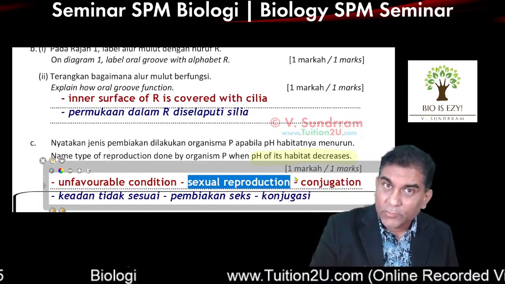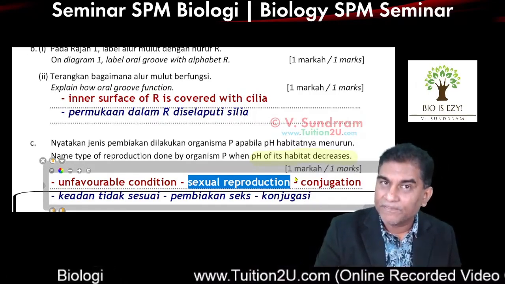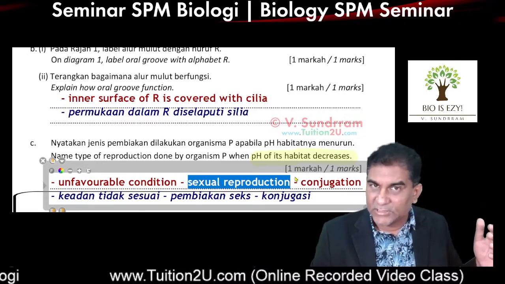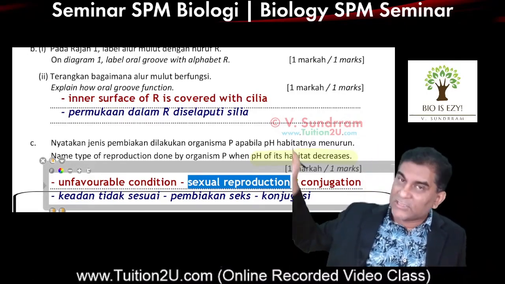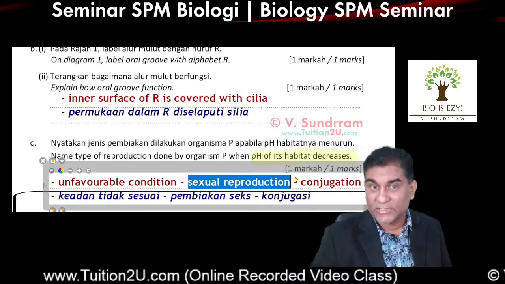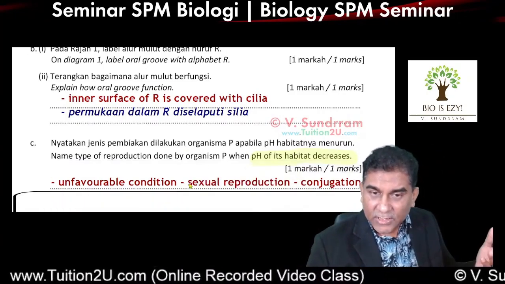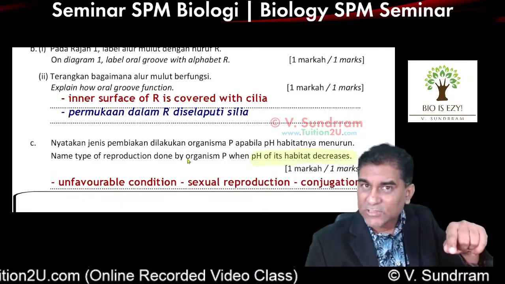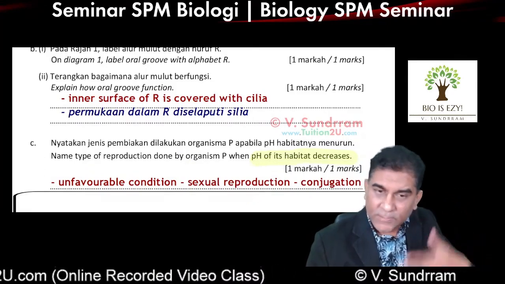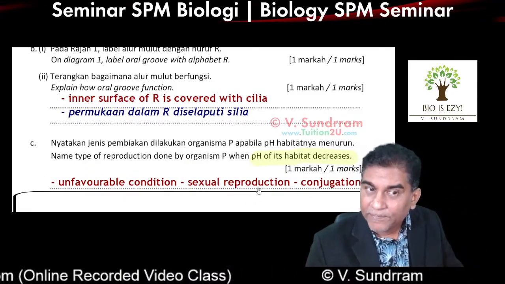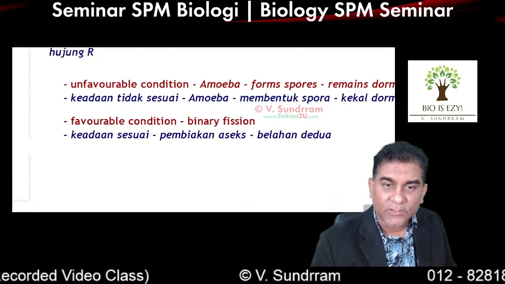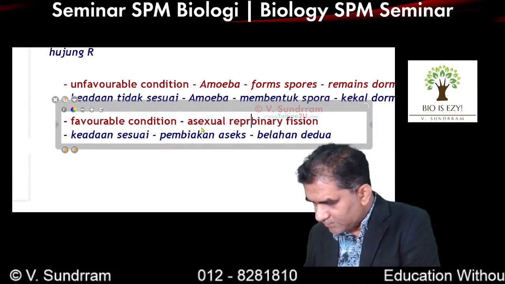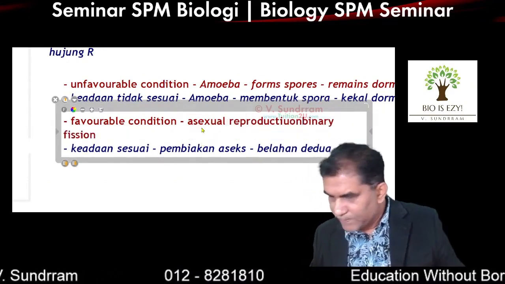I'm trying to remind you, when it comes to Paramecium, in favorable condition, they do asexual reproduction. Unfavorable condition is the time they do sexual reproduction. So the answer for this question is either you write sexual reproduction or you write conjugation. That is to answer this question. I also want to remind you that if it's favorable, they do asexual reproduction, which is binary fission.